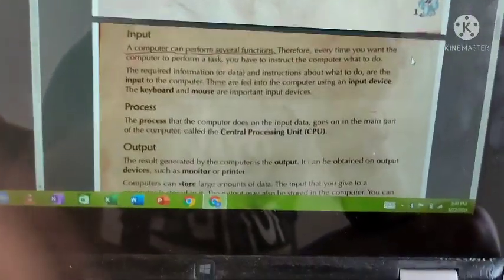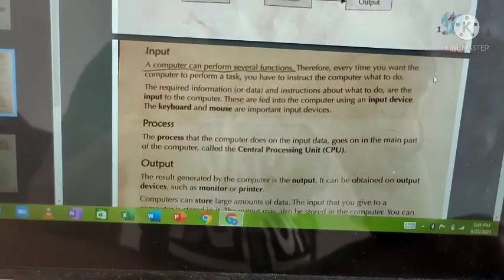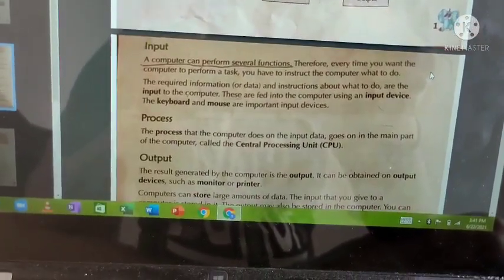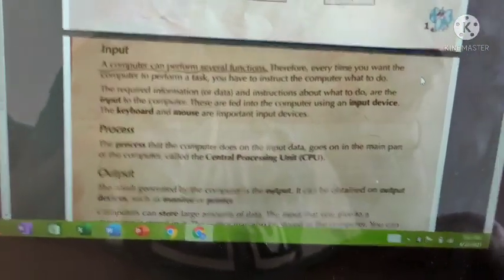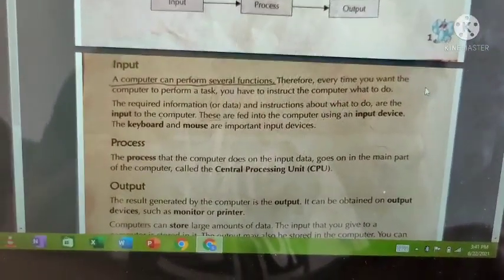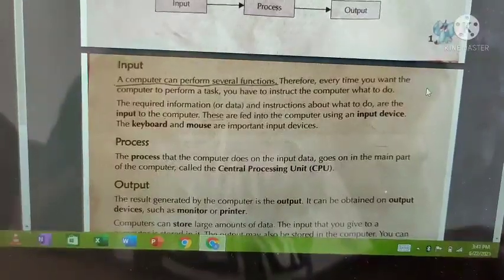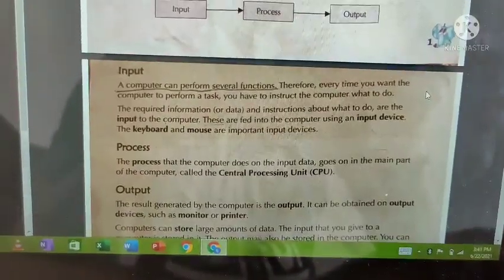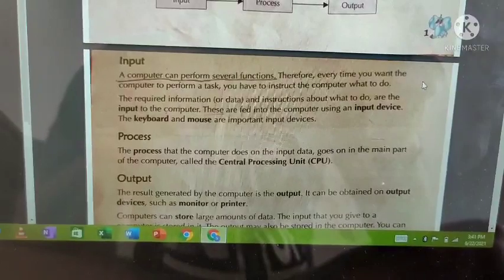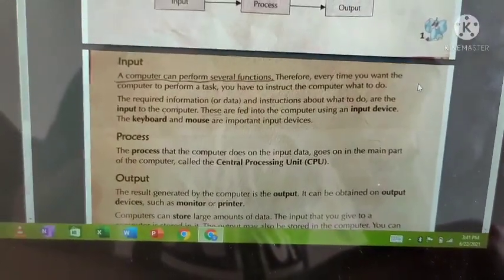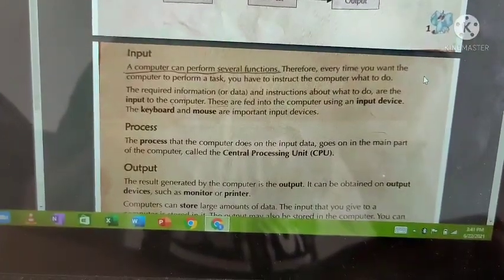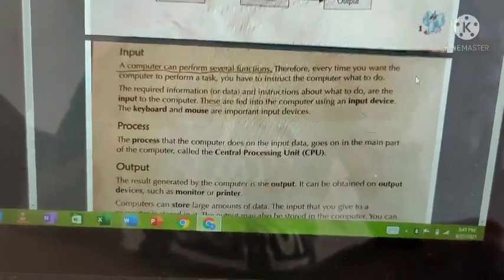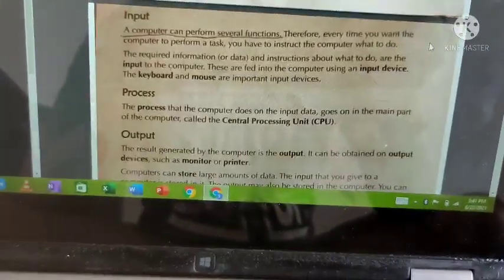Input. A computer can perform several functions, many functions. Therefore, every time you want a computer to perform a task, you have to instruct the computer what to do. We know very well the computer will do all the work. But will it do it by itself? No. We have to instruct the computer. Only then, according to our instruction, the computer will work. Obviously that is correct, right?